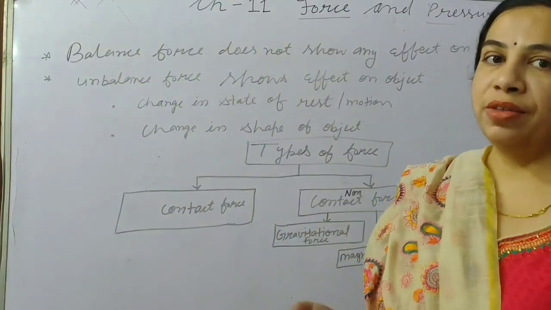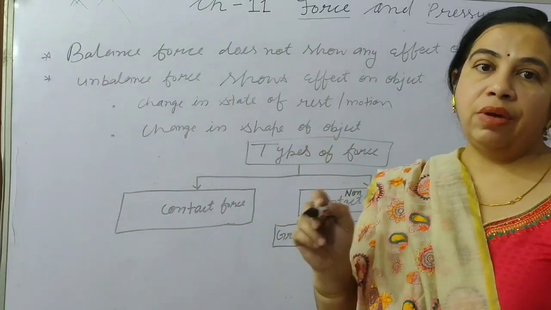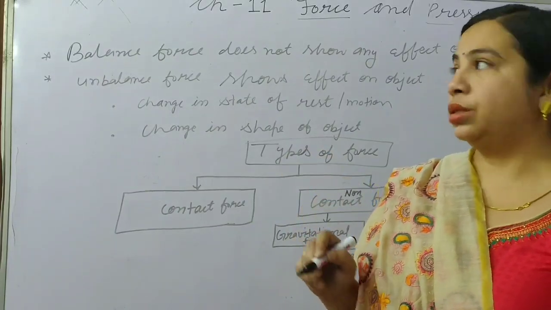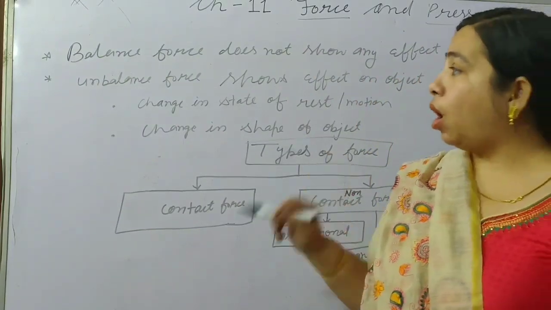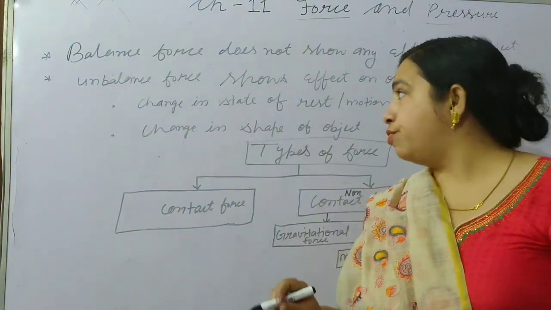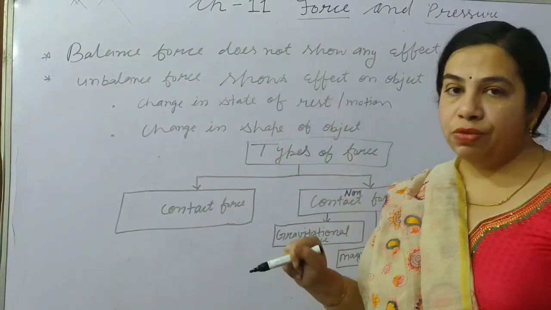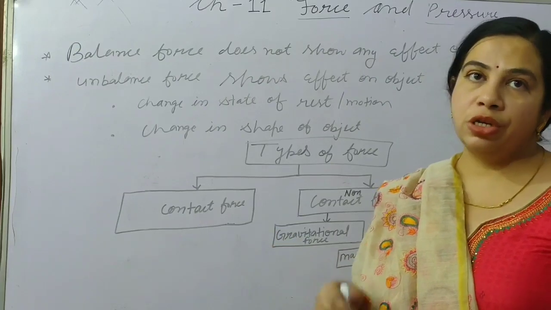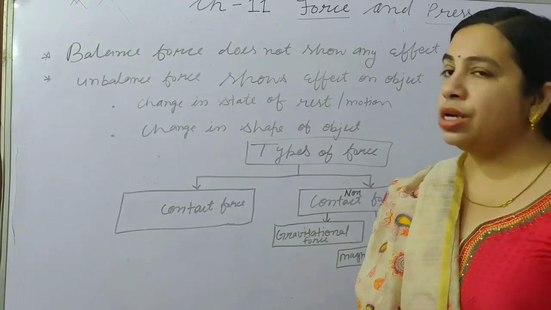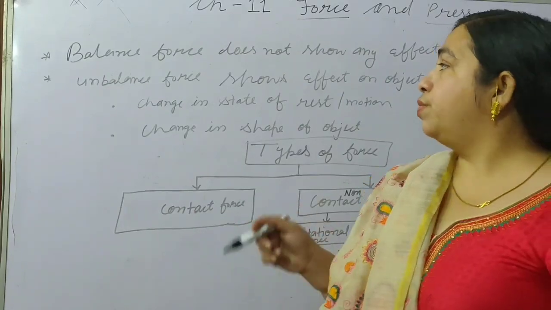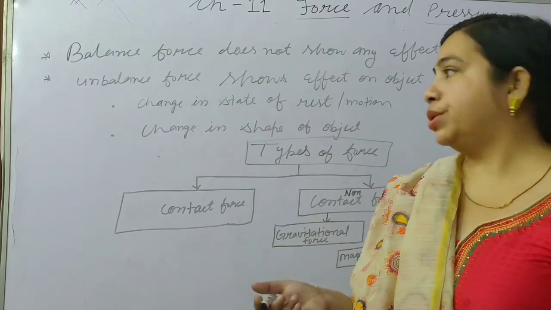When we consider balanced force and unbalanced force, a balanced force never gives any kind of effect on an object. That means balanced force does not show any effect on an object, but unbalanced force always shows an effect. Whenever an unbalanced force is there, it can change the direction, deform the shape, and change the size. So when there is an unbalanced force, there will be a change in the object.